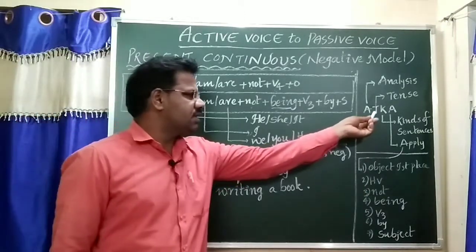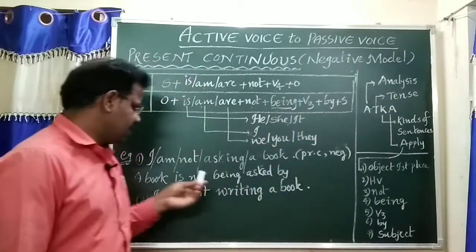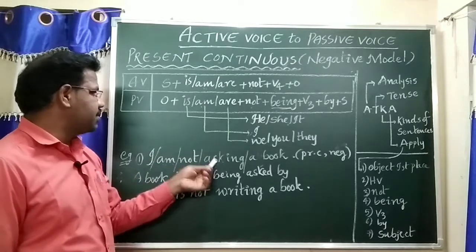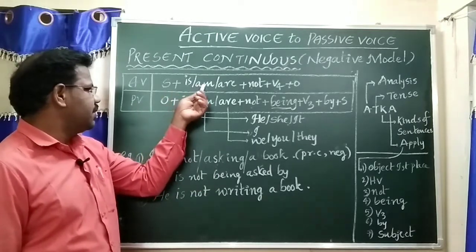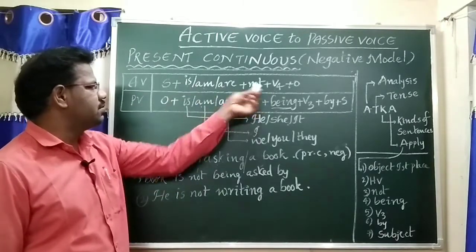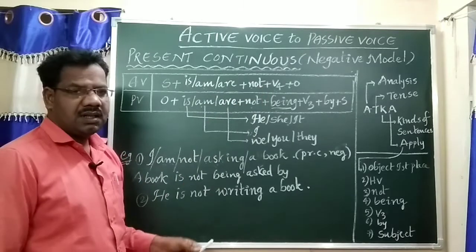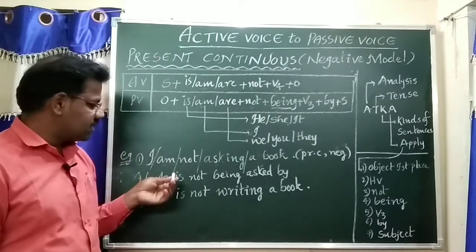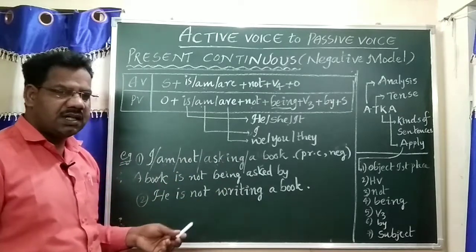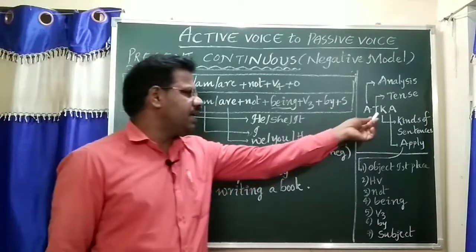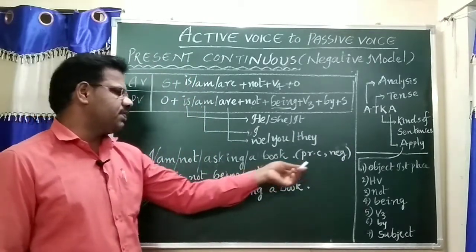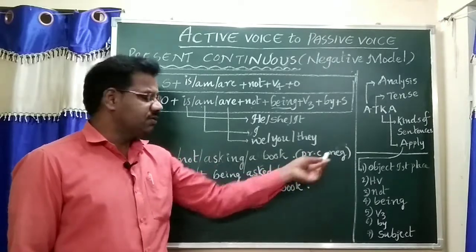To find the tense: subject, helping verb, V4. Subject am plus V4, sometimes is plus V4, are plus V4. That refers to present continuous tense. I am not asking a book. It is present continuous tense. And to find the kind of sentence: in the sentence not is there, so it is present continuous tense negative.